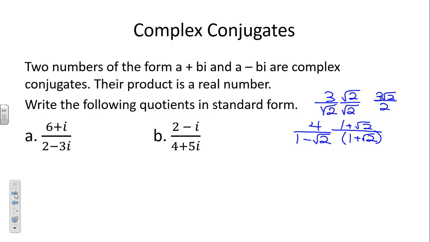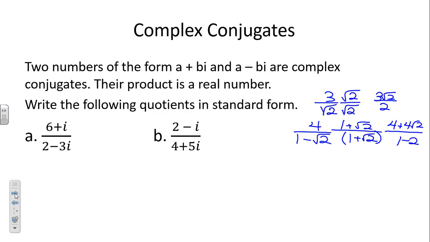And when we FOILed out the denominator, we got 1 minus 2, or a -1 when it was all said and done. And we had 4 plus 4 square roots of 2 on the top. So then it simplified and we no longer had a radical in the denominator. Well, it's no different here. This i stands for the square root of a -1. So we don't like to leave that in the bottom.